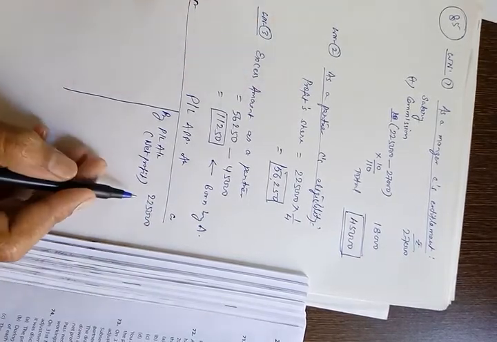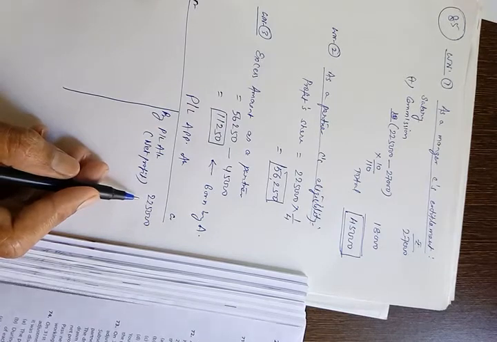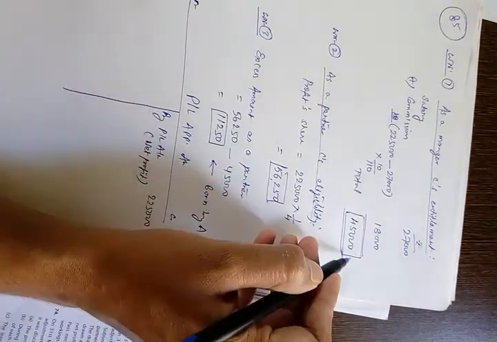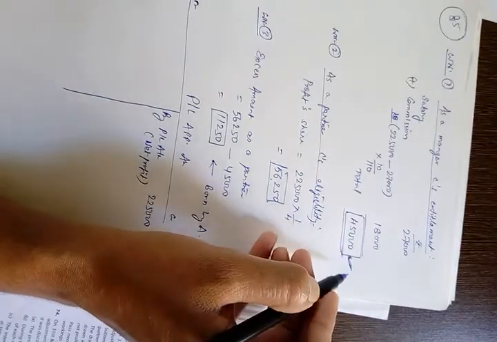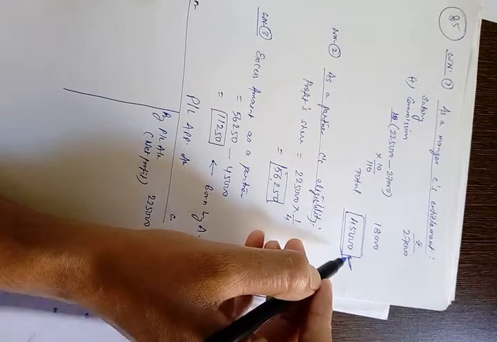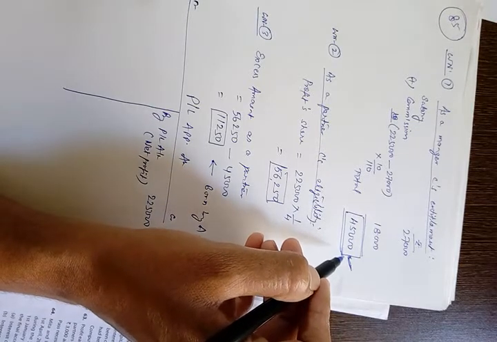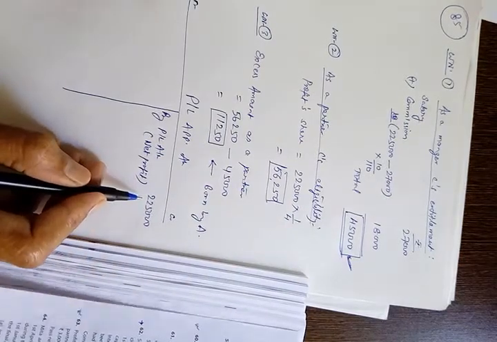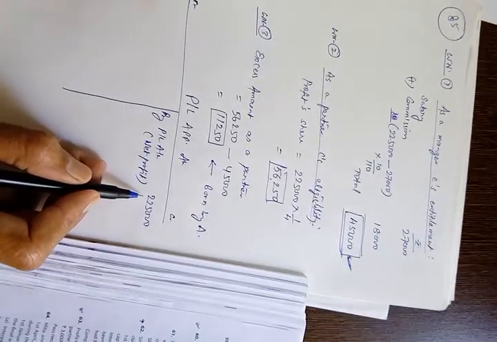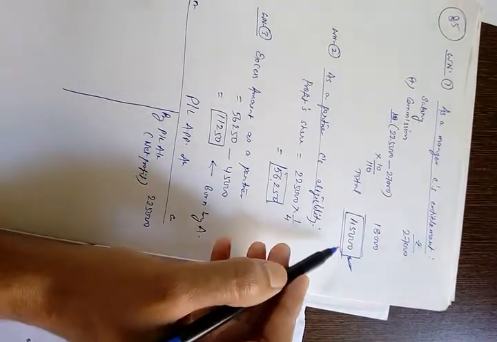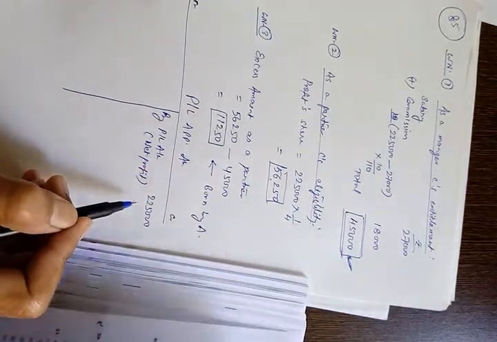Now, out of 2,25,000, 45,000 is to be given to C, though as a partner, but he was eligible to receive this amount as a manager also. So first we shall appropriate this 45,000 out of the 2,25,000 to C.